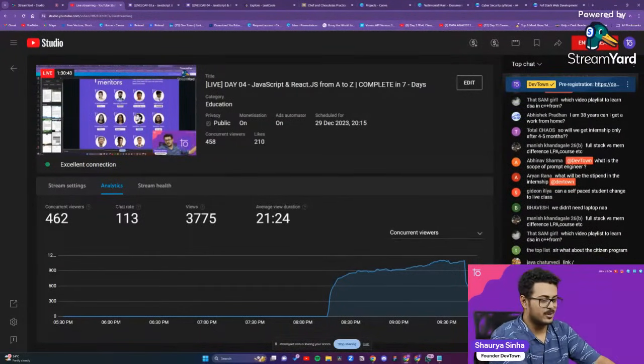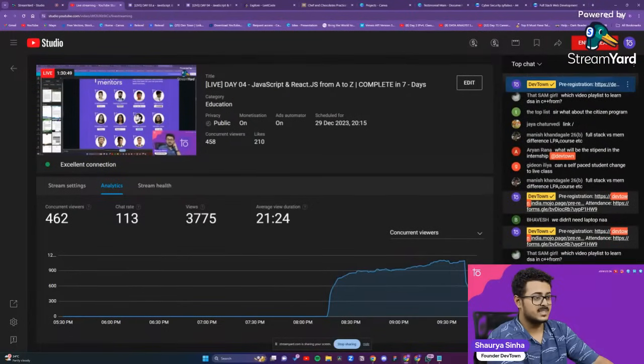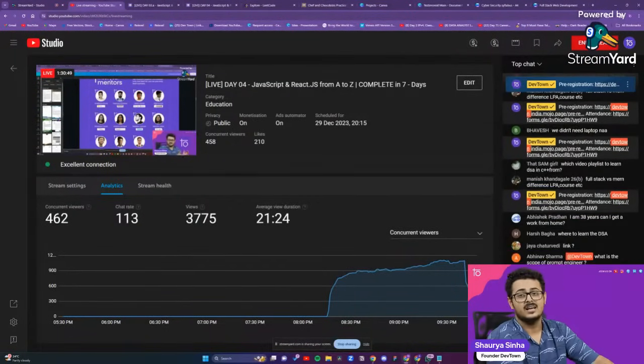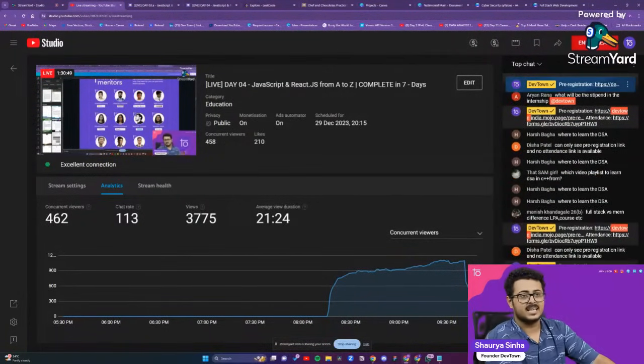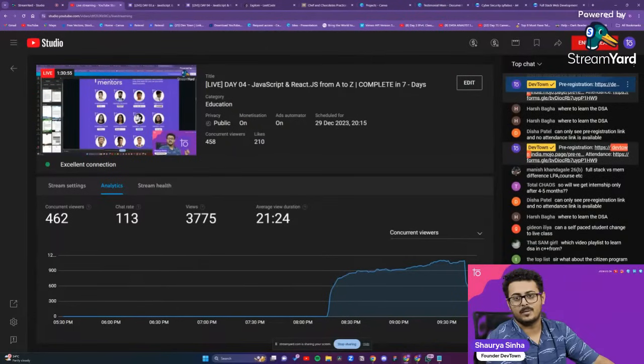I'm 38 years old. Can I get work from home? Definitely yes. If you're doing well, absolutely. Full stack versus MERN stack difference, LPA, course, etc. The difference between full stack and MERN stack is that MERN stack is basically a very small part of full stack.